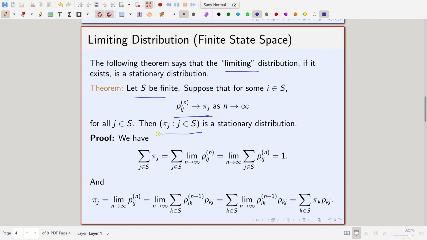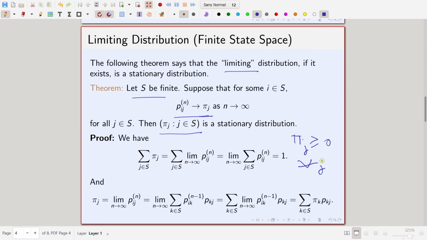Fine. The first thing we need to show is that, since each P_ij^n is greater than or equal to 0, it is easy to see that pi j is greater than or equal to 0 for all j. So, the entries are non-negative.